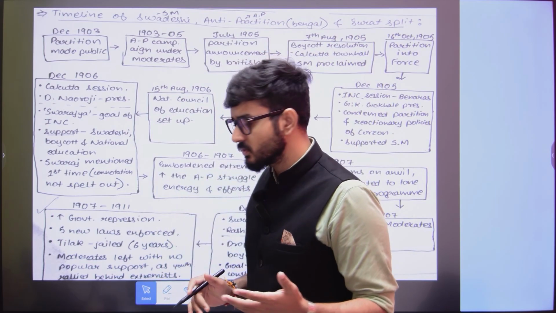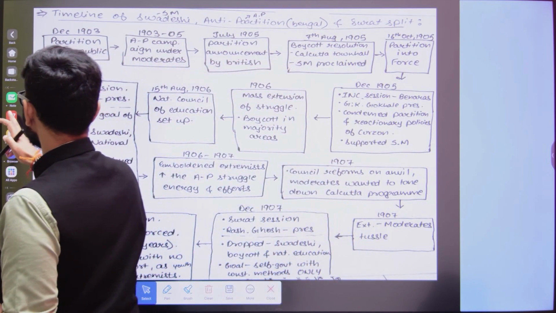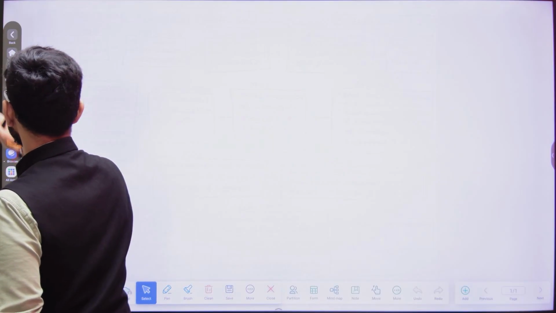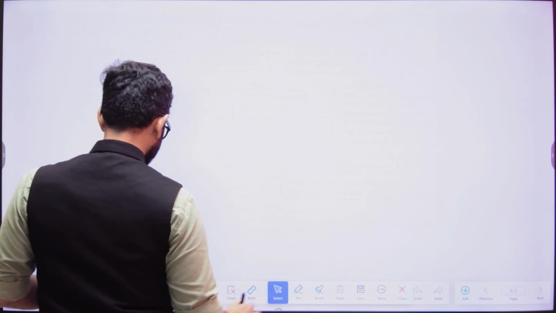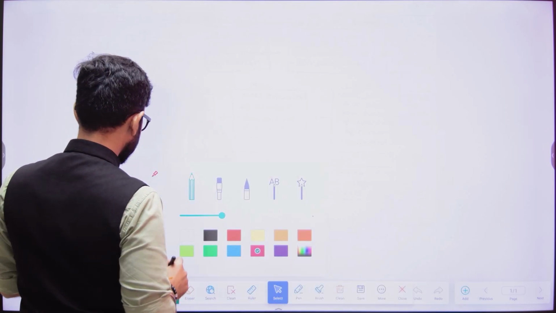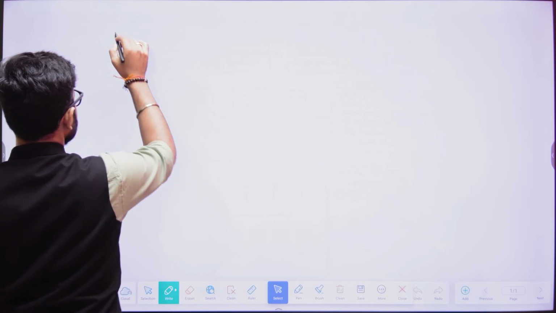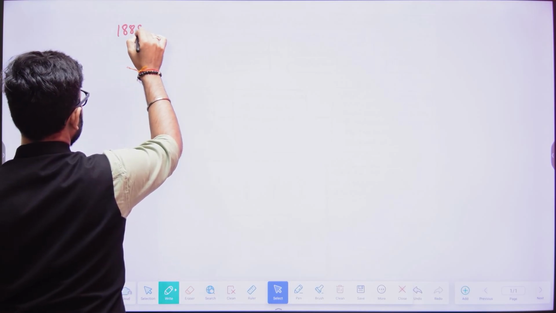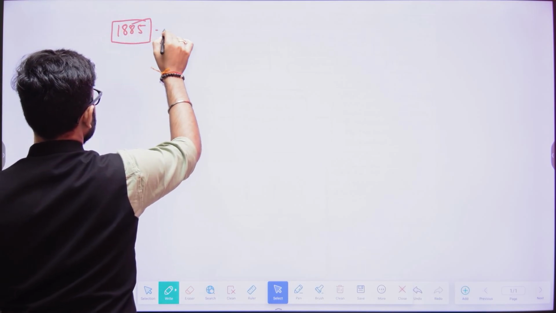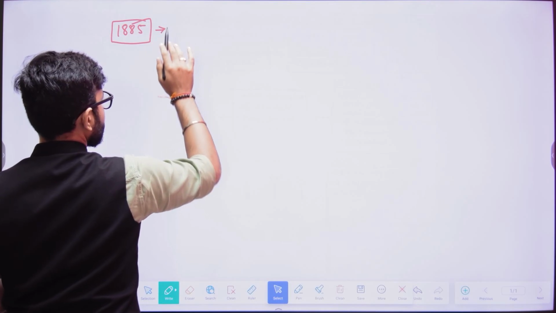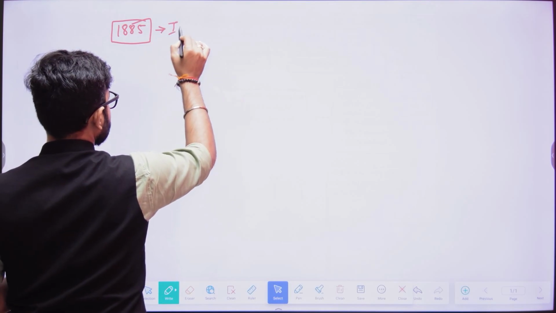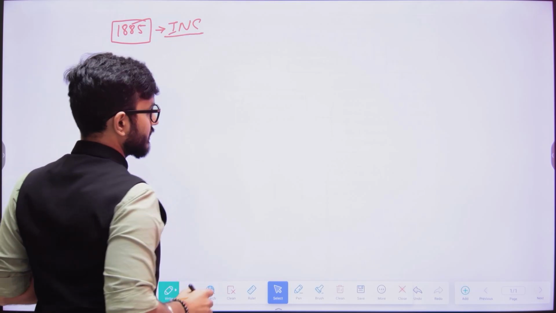When we talk about this aspect, we are aware that in the year 1885, the first pan-India level political association, the Indian National Congress, was created.